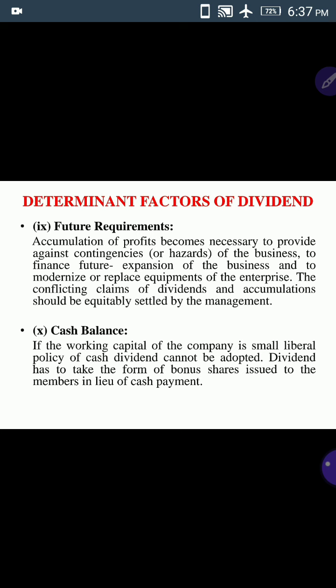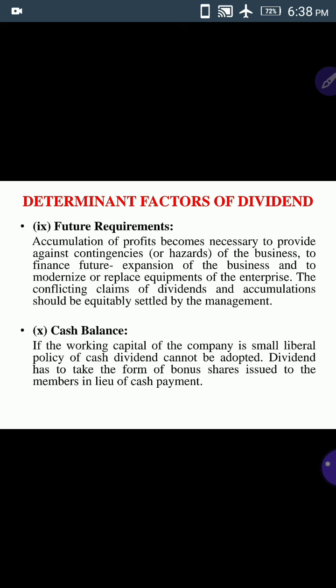And the last one is cash balance. If the working capital of the company is small, a liberal policy of cash dividend cannot be adopted. Dividend has to take the form of bonus shares issued to the members in lieu of cash payment. The dividend policy depends upon the availability of cash balance. If the cash balance is sufficient, the company will pay dividend in the form of cash only.